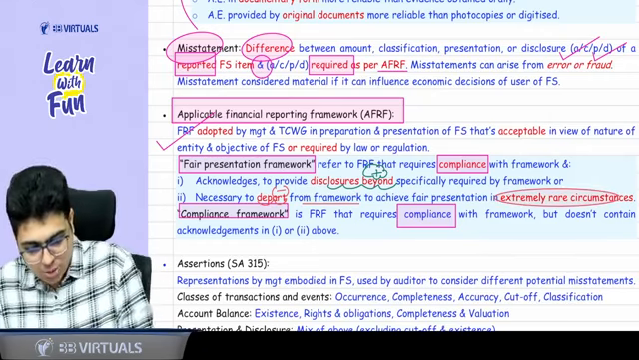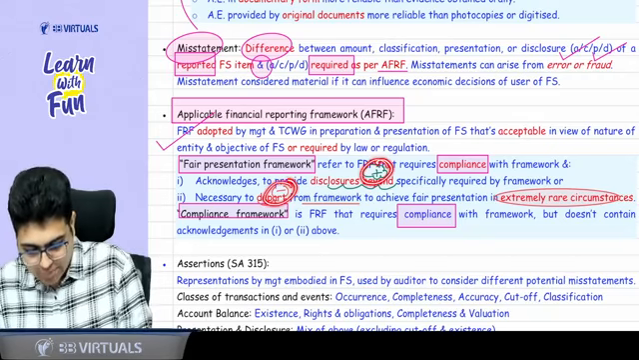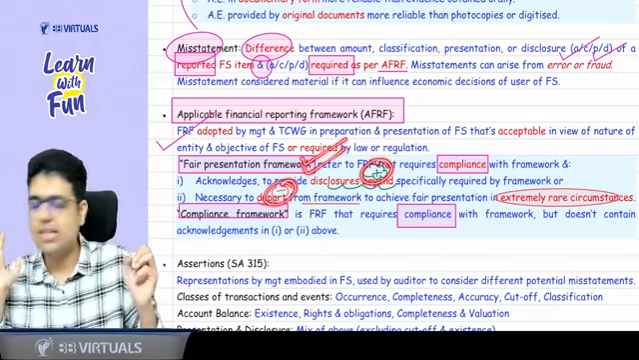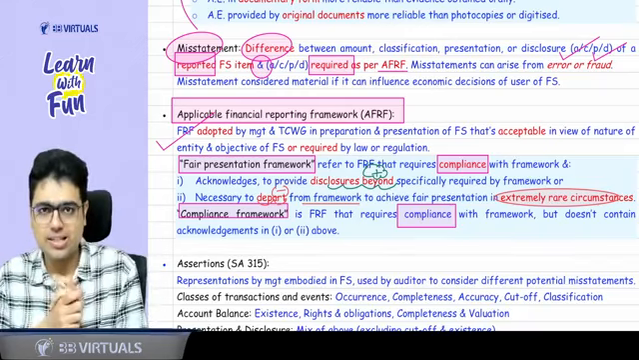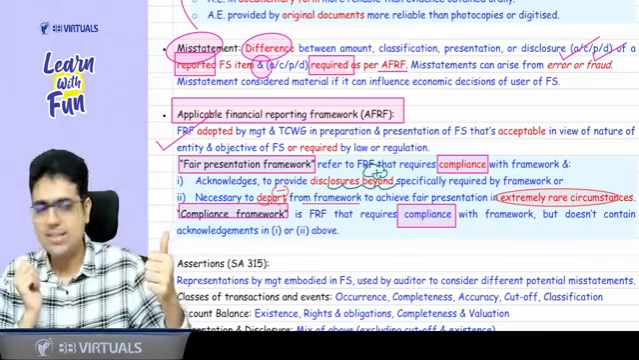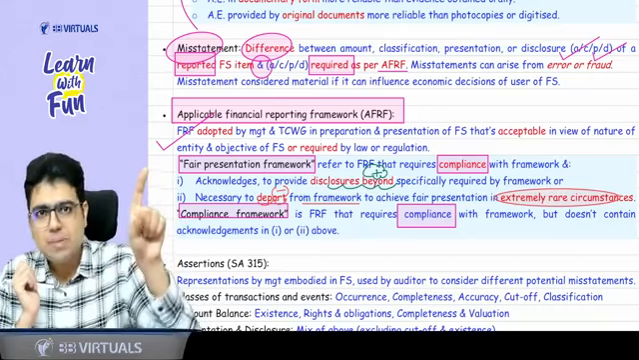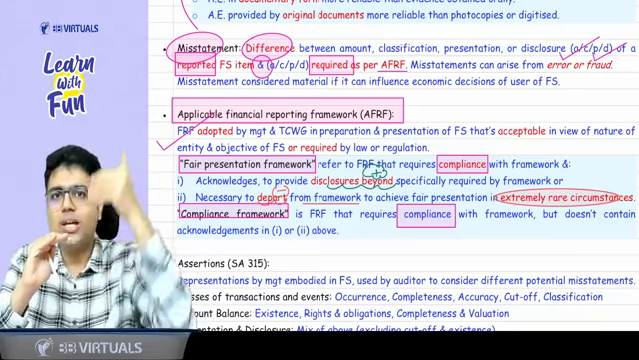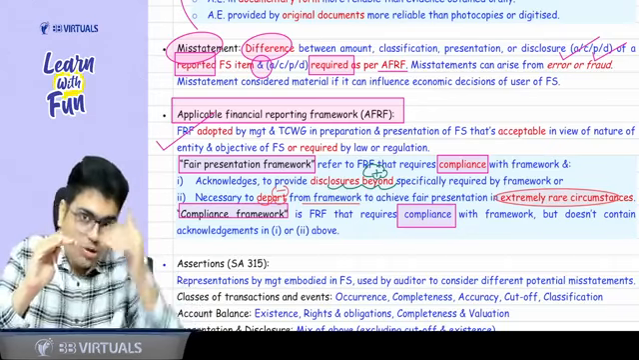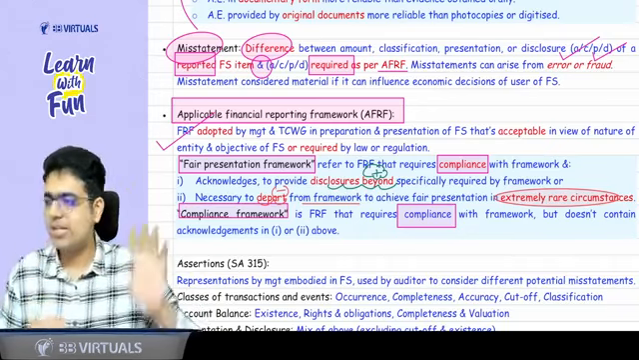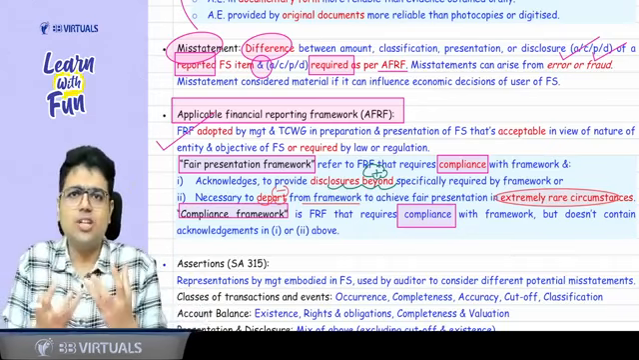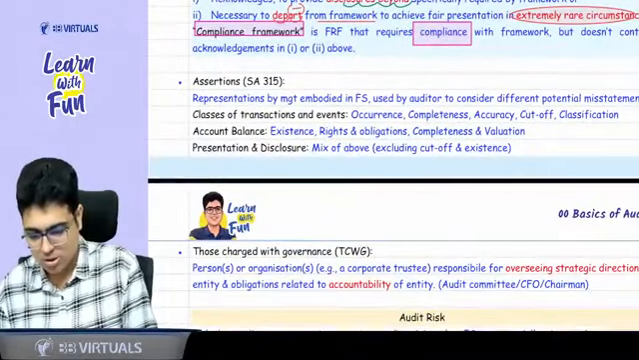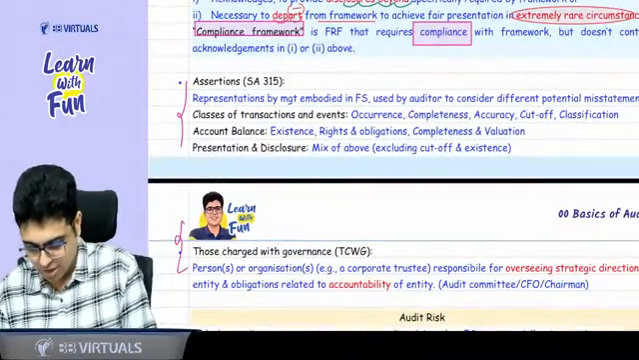So when you are giving the additional disclosure or departing, why are you doing that? So that you can give the fair presentation. So the difference is, compliance says properly comply, fair presentation says you can comply, but in addition to the compliance you can give additional disclosure. You can also depart, but only in extremely rare circumstances, to give the fair presentation. Talking about the assertions, this topic also I think we have already covered.